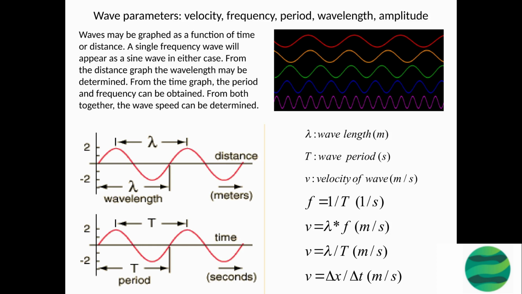A single frequency wave will appear as a sine wave in either case. The distance graph shows how the wave oscillates as a function of distance along the medium, from which the wavelength can be determined. The time graph shows how the wave oscillates as a function of time, from which the period and frequency can be obtained. By using both graphs, the wave speed, velocity, can be determined by using the relationship between wavelength and frequency.